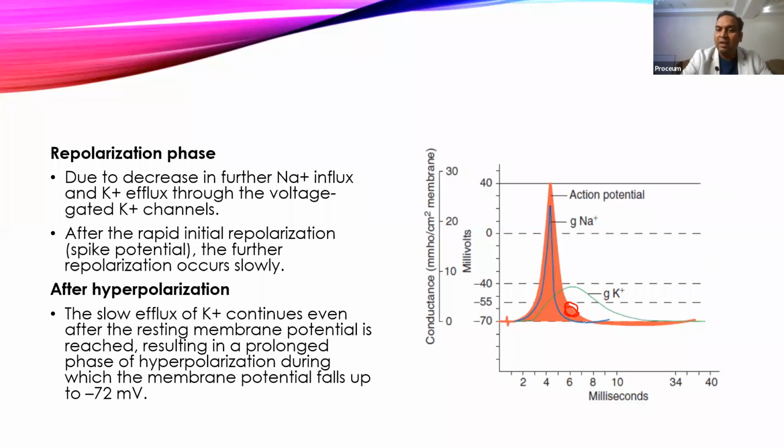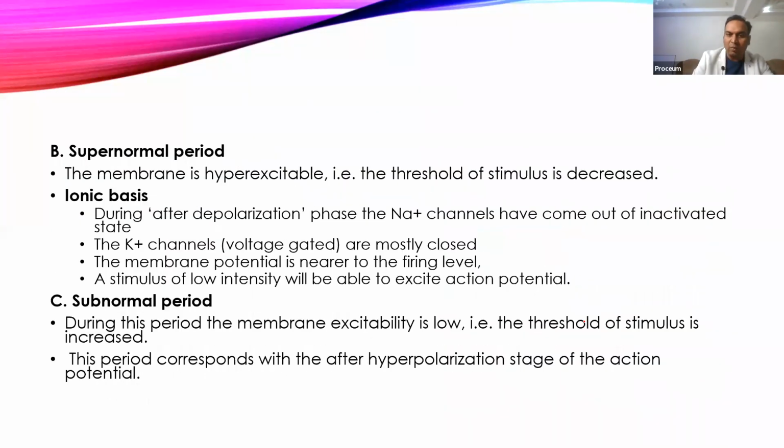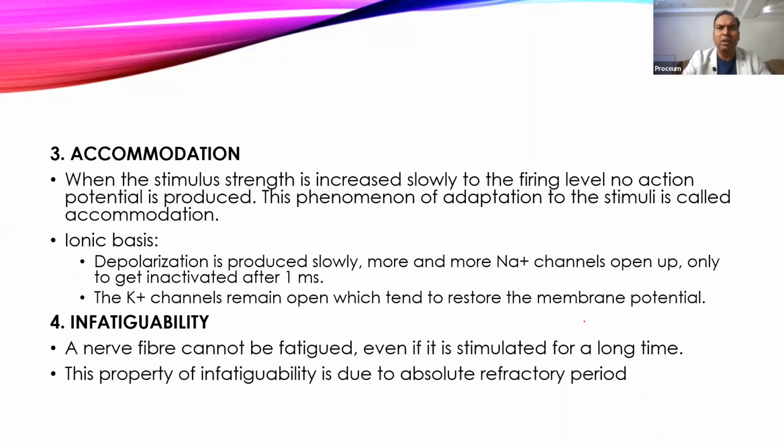And there is a subnormal period which occurs during the hyperpolarization phase here, because the membrane potential is below the normal, less than the normal resting membrane potential. So we need to apply a little bit extra stimulus, a little bit more than the threshold stimulus, and that is called a subnormal period. So these are the different periods which we can experience in the action potential.